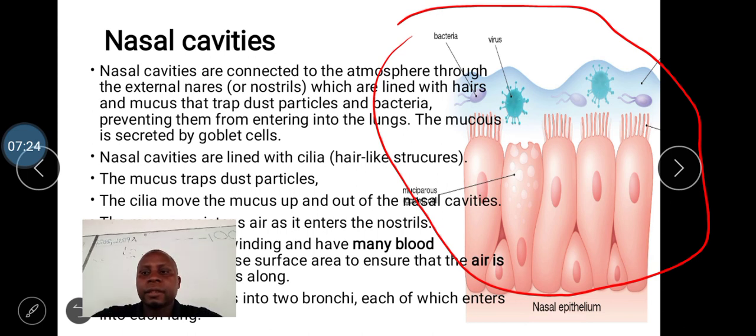The epithelium of the nose looks like that. So you can see here that the cells that line the nose have got hair-like structures. Some of these hair-like structures are known as cilia. Apart from that, what are you able to see? So this is the lining of the nose. What can you see also?